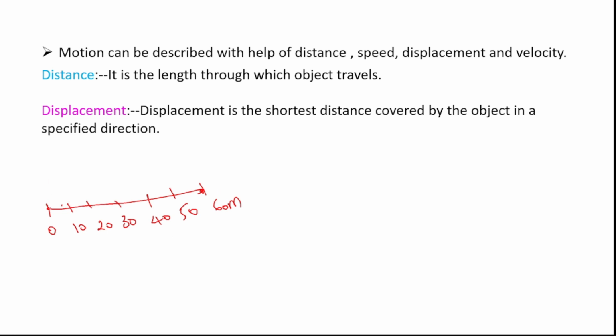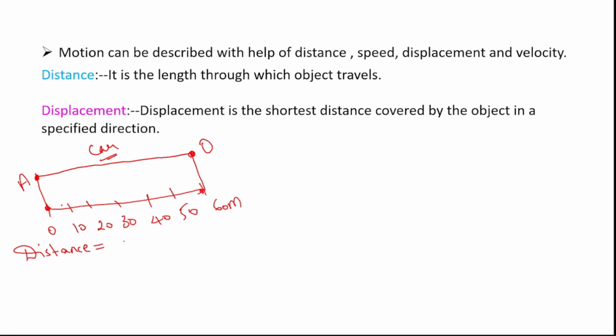Okay, let us say an object is at point 0, that is, let us say this point as A. And this object has travelled from A point till 60 meters. Let us say this point is O. Or else we will assume that object as a car. So the car has travelled from point A to O. So in this case, how will you find distance and displacement?